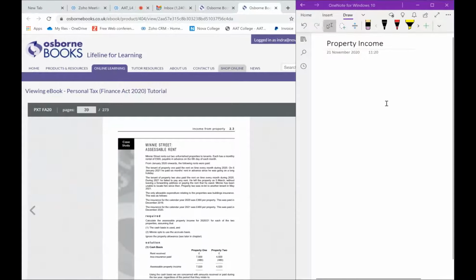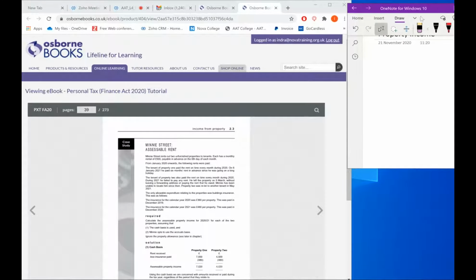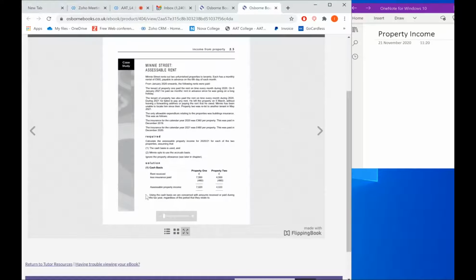Okay, just small, this is for workings. So we got how we got 7,500. And then for the expenses, how did we get 480? The allowable expenditure was only the building insurance.